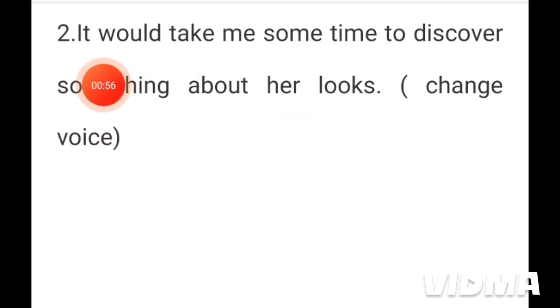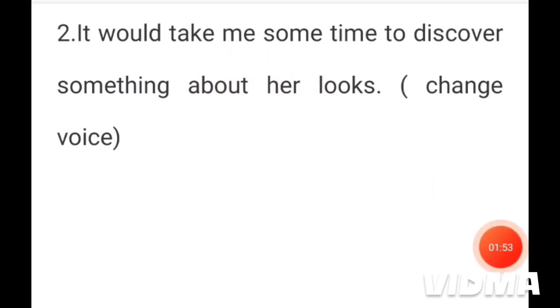Now look at the sentence. It would take me some time to discover something. Normally after the infinitive to, this part will not be changed and will remain unchanged in the passive voice. So we have to work only in this part. It would take me some time. Actually we can assume this phrase, some time, as an object. So here we have to shift this phrase to the beginning of the sentence. Me will not be shifted. Me will be kept in this part.